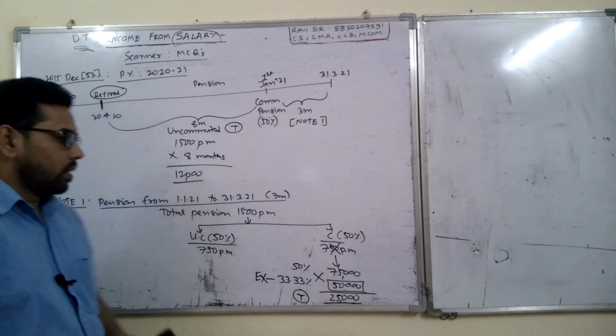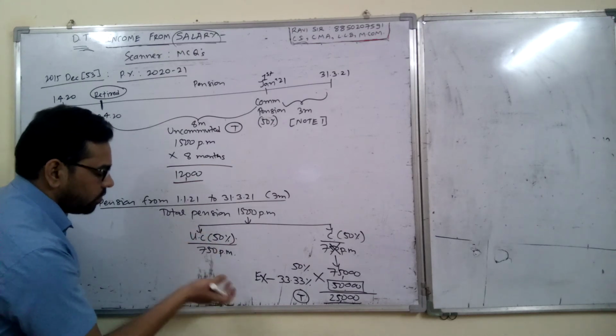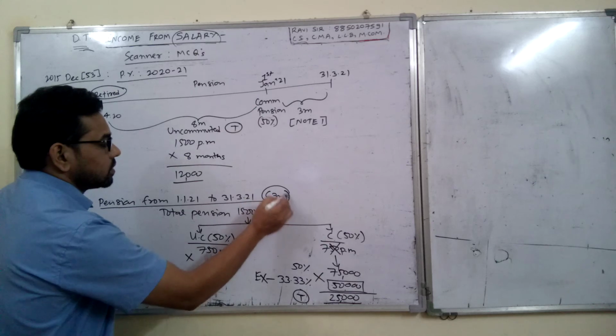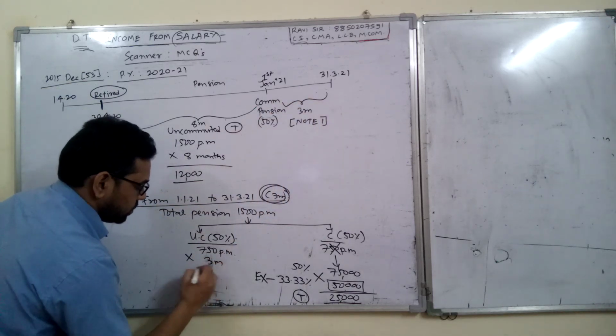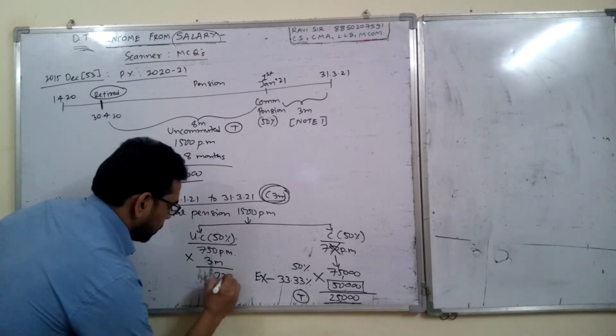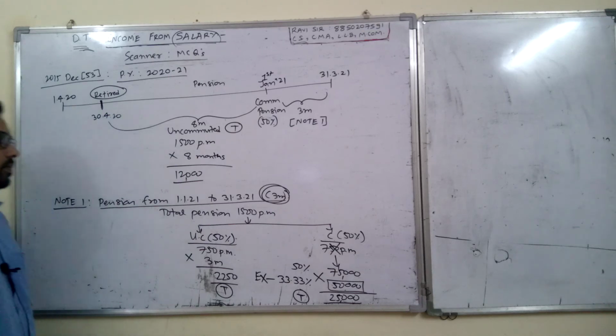Clear? Now come to this part. As you know, uncommuted is always taxable. This is 750 per month for 3 months. So 750 into 3 is 2,250, and this is fully taxable.